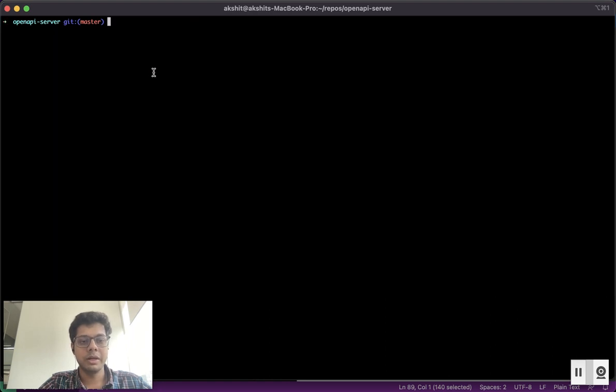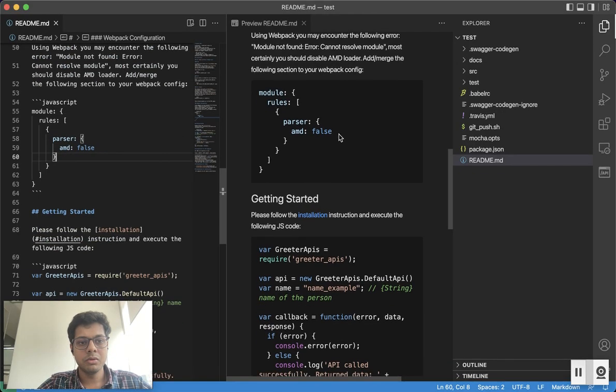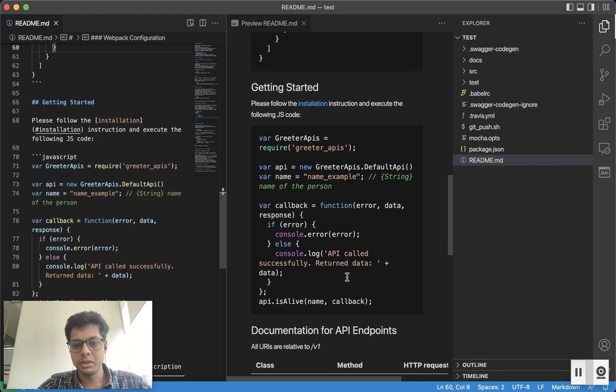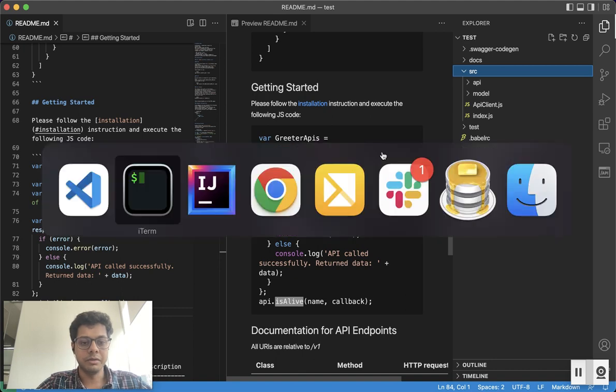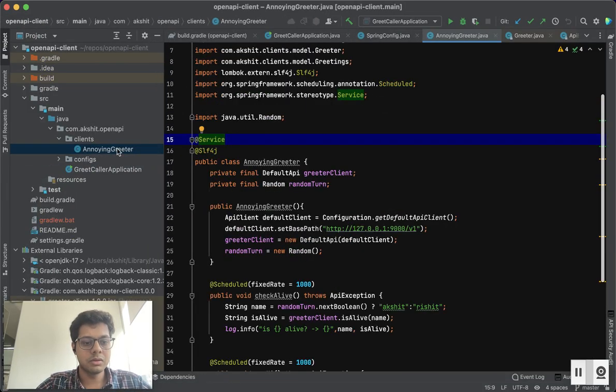Now let's look at temp test. If you look at this file, the readme and package.json, everything has been created. And how to use it is as simple as calling a method, api.isalive. If you look at the source, all the models and APIs have been generated. So this is the JavaScript command line way. Another is the plugin way.